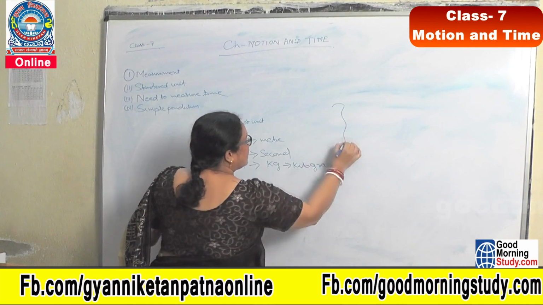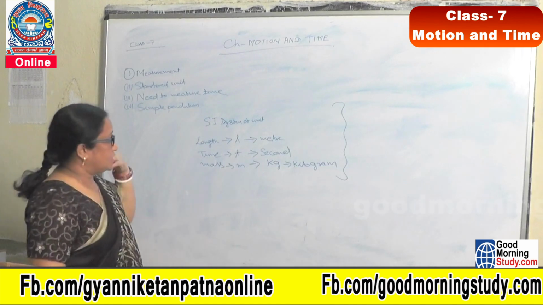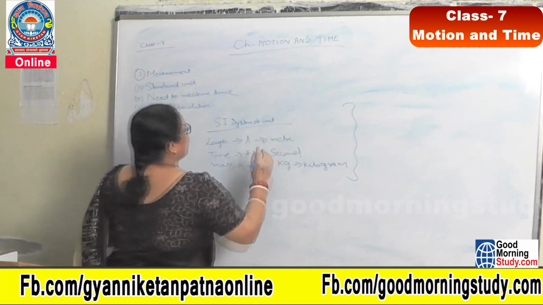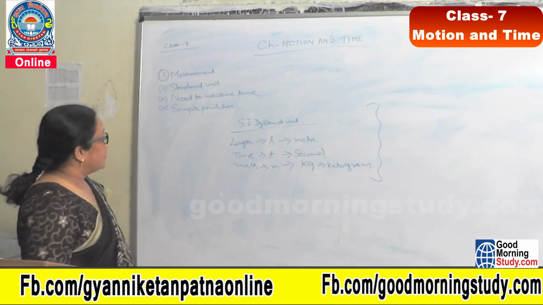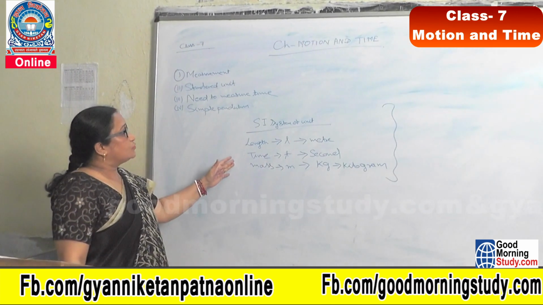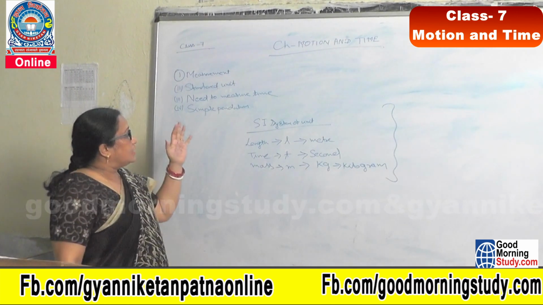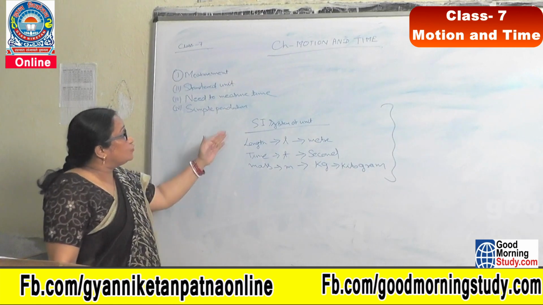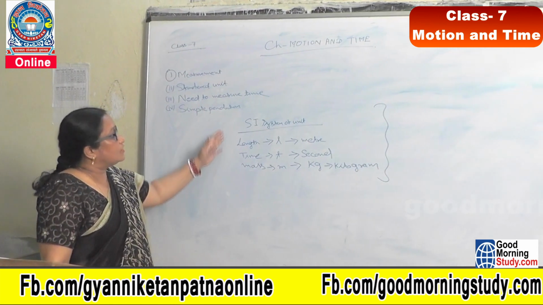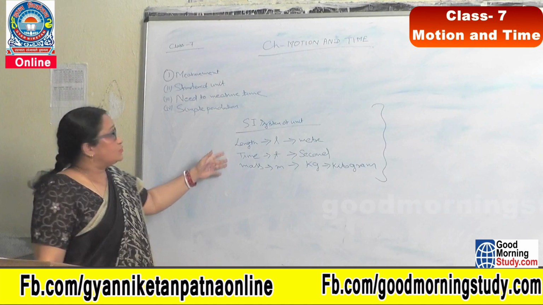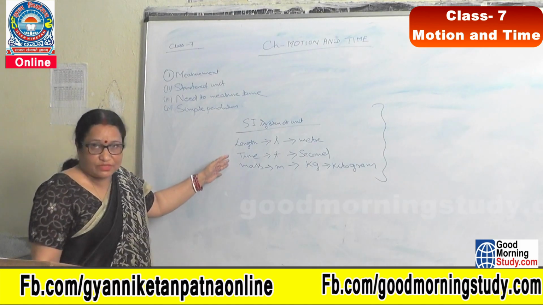These are the standard units of measurement in the SI system in class 7, which we use to compare any object's length, and they do not vary from one person to another or one place to another. That's why they are used as standard units of measurement.